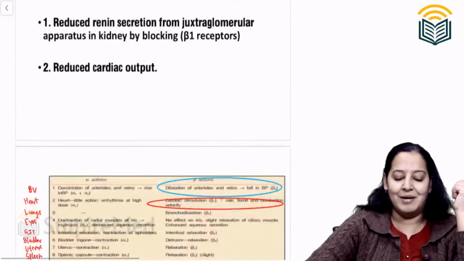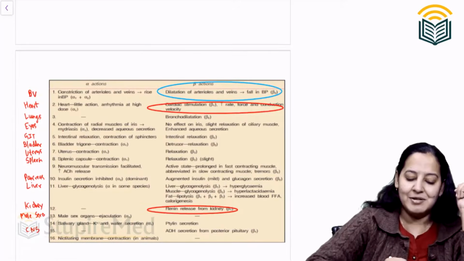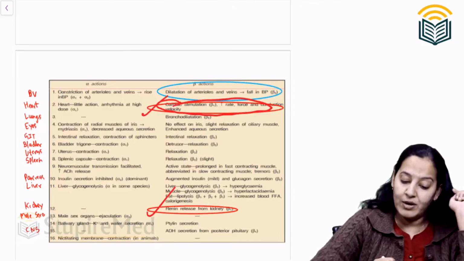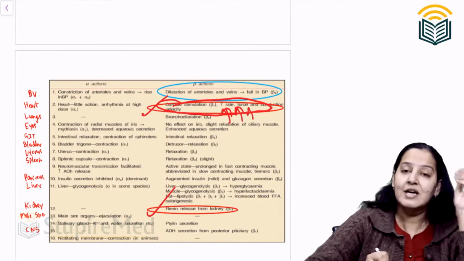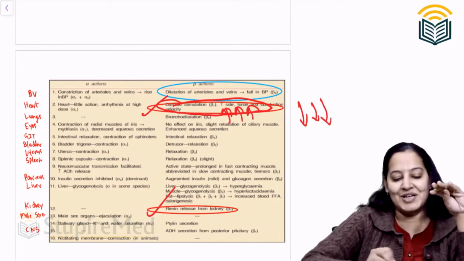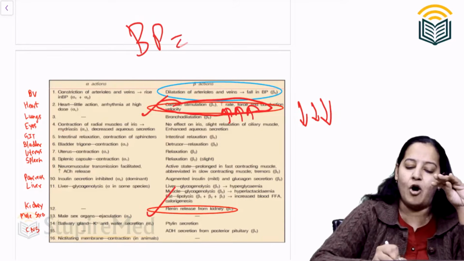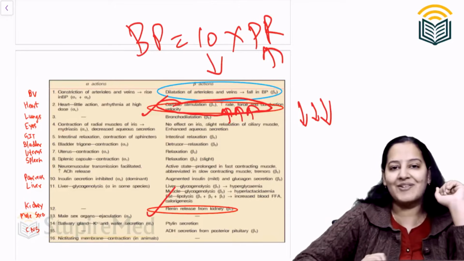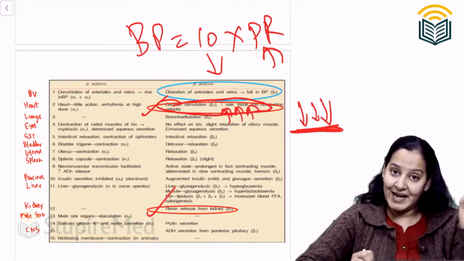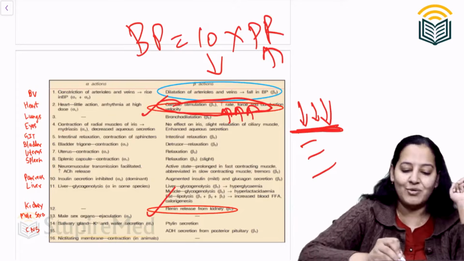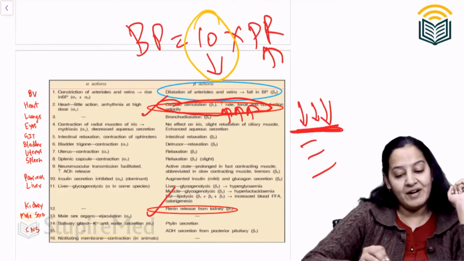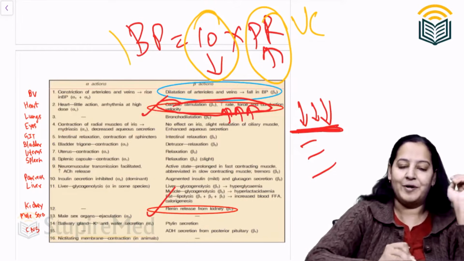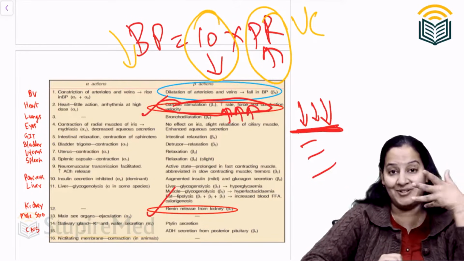So what is the other mechanism? The other mechanism is marked here and here. There are two more mechanisms. On the heart, what are they doing? Beta agonist is increasing the rate, force and velocity. So beta blocker will decrease the rate, force and velocity. The formula of blood pressure is cardiac output into peripheral resistance. I know peripheral resistance is increasing, but cardiac output is decreasing. They are negative chronotropic, negative dromotropic, negative inotropic. So cardiac output is decreasing. Peripheral resistance is increasing because of vasoconstriction. Cardiac output is decreasing. So ultimately BP will drop. One thing is increasing, one is decreasing. Now this is very interesting.